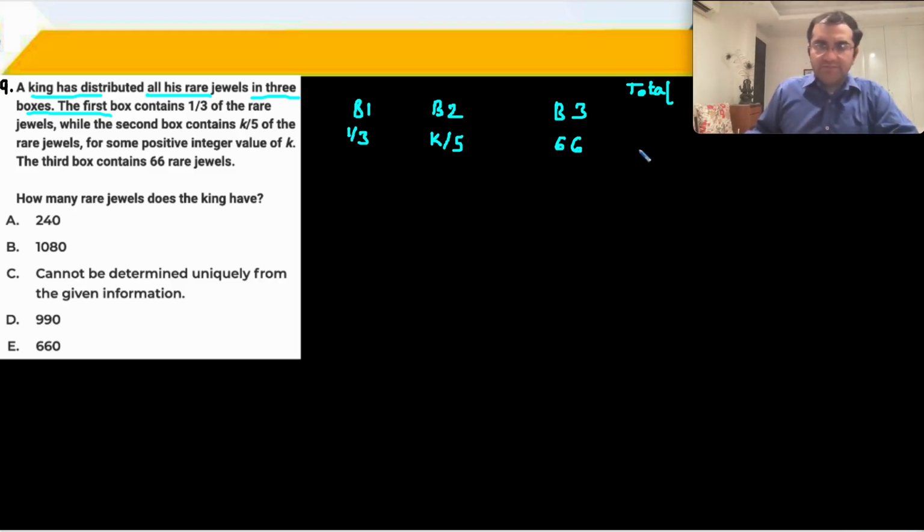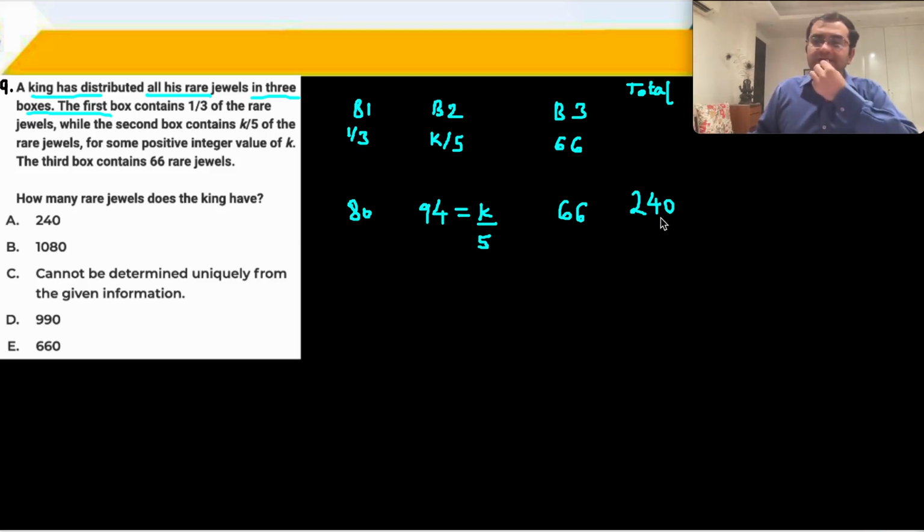Okay. So for example, if I start from the options, say 240, 1/3 of 240 is 80. 1/3 is 80. 80 plus 66 is 146. 240 minus 146 is how much? 94. 94 is equal to K upon 5, for some integer K? Oh, sorry, 94 is not equal to K upon 5.